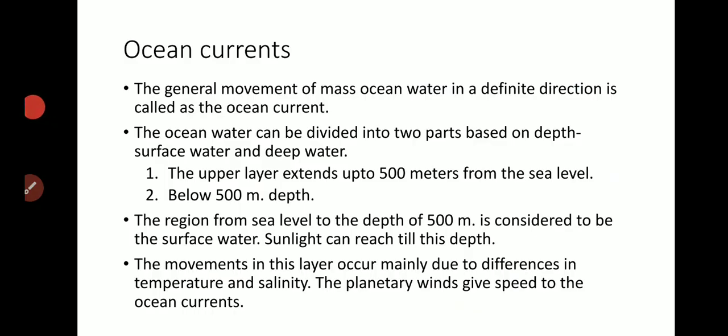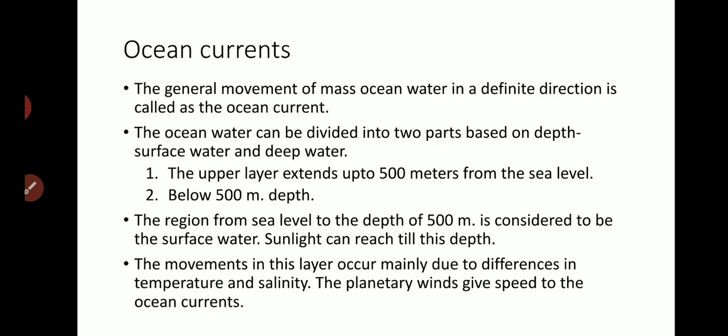Now let us take more information about ocean currents. Now, ocean currents means what? Let us see. The general movement of mass ocean water in a definite direction is called an ocean current. So, mass movement of ocean water in short, that is called ocean currents.